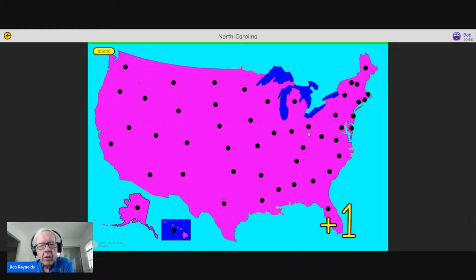Ohio, North Carolina. Some are easy. Florida, Kentucky's right above Tennessee. Louisiana, Missouri, South Carolina. There's Georgia, South Carolina, New Mexico.